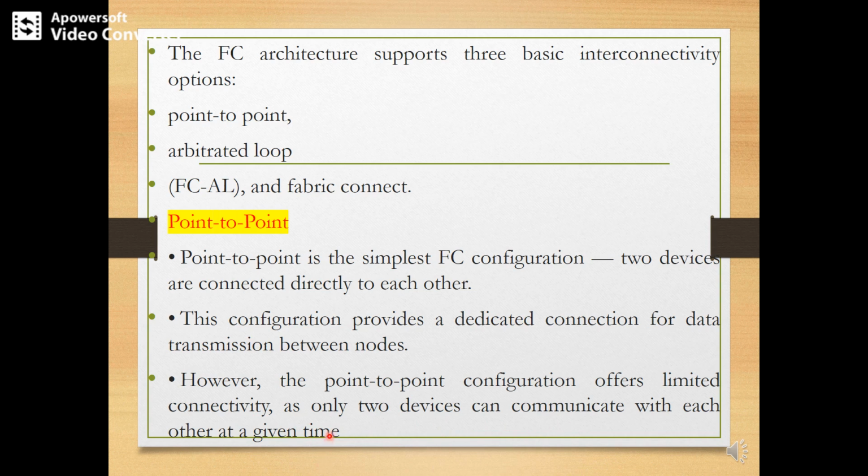So in the case of point-to-point connectivity, any two devices are connected in order to transmit the data. But this offers limited connectivity. Why? Because only two devices can communicate with each other at a given time, and they can perform the exchange of data between those two devices via point-to-point connection.